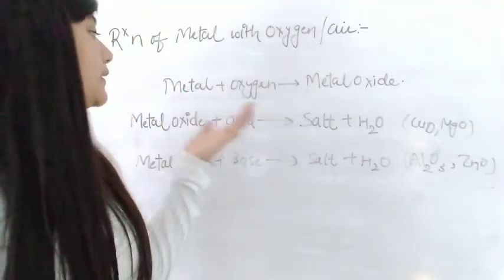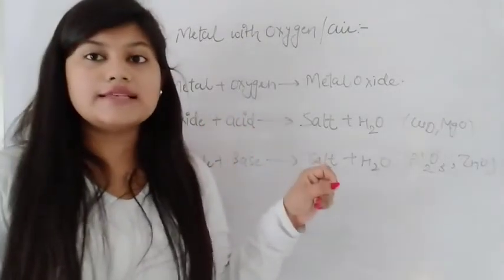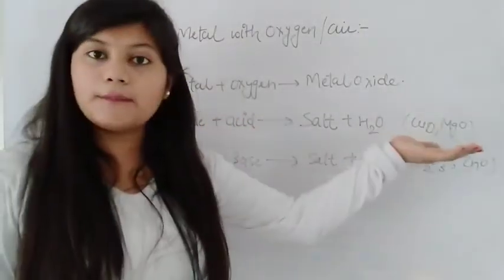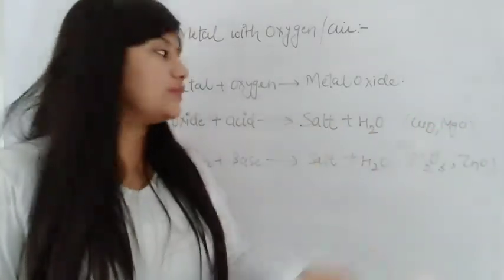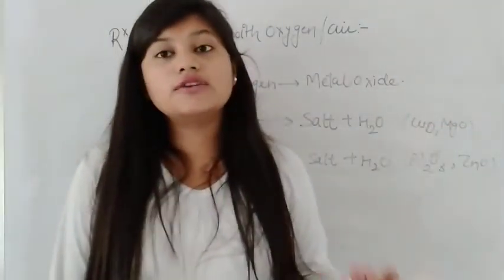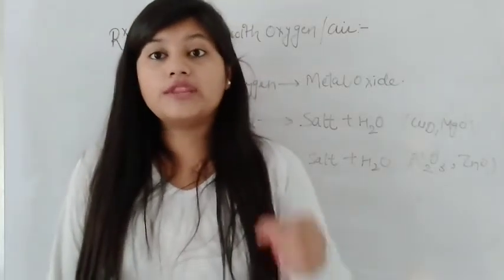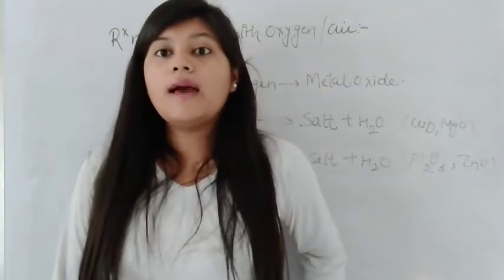While those metal oxides which react with only acid are basic in nature. Its examples are copper oxide and magnesium oxide. Now, some metal oxides are soluble in water, so they react with water to form metal hydroxide.